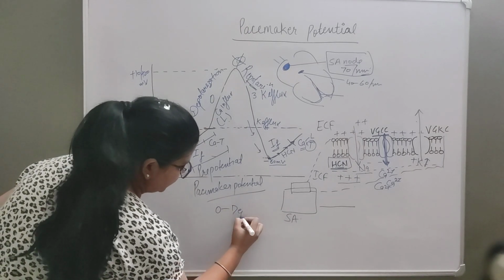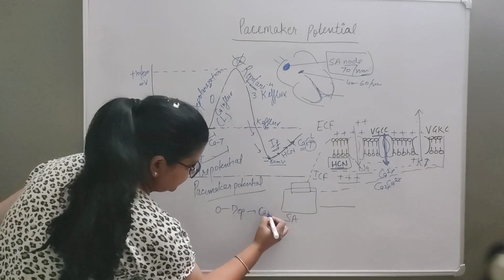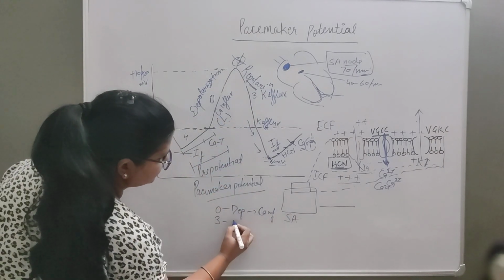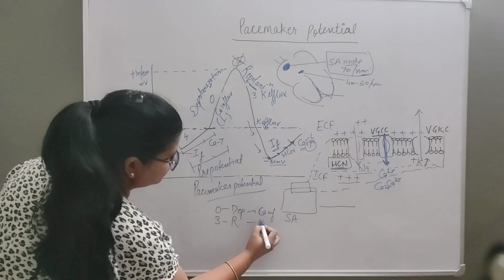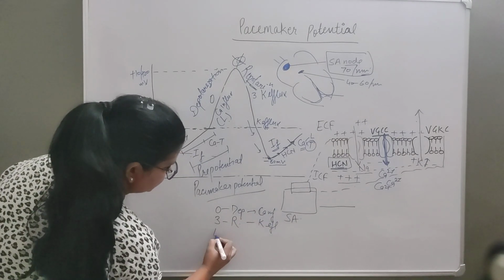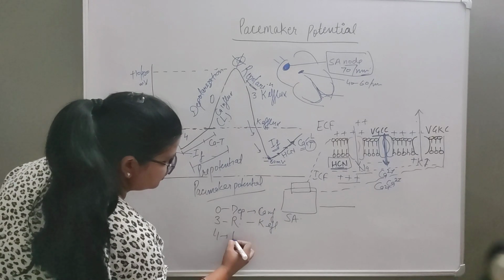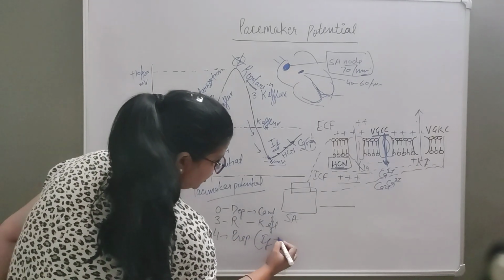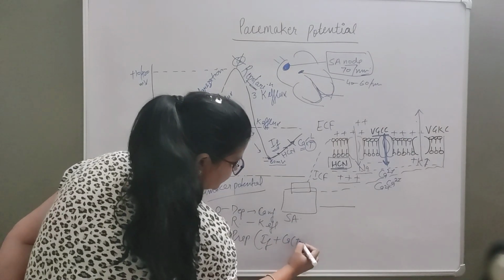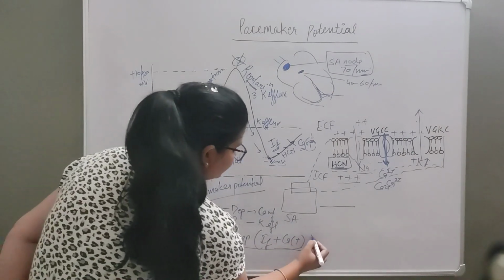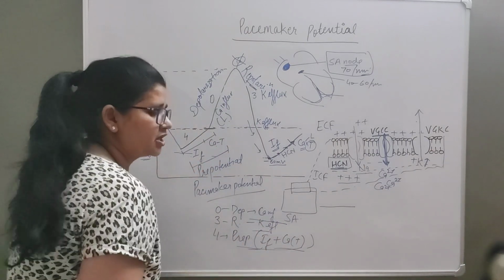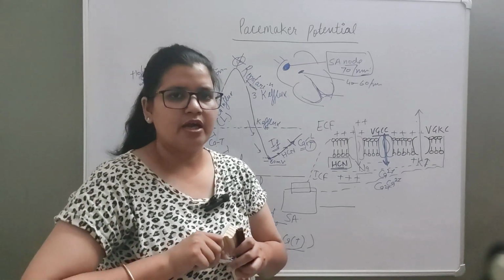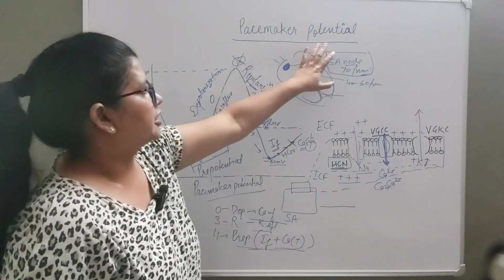depolarization, the reason being calcium influx. Phases 1 and 2 are not there. Phase 3 is repolarization because of potassium efflux, right? Then phase 4 is basically the pre-potential phase, and this is because of the funny current plus calcium channels which are transient type. Okay, so this way the ionic basis of any action potential, whichever action potential is asked, you have to explain in this way. Okay, so this is all about the pacemaker potential of the heart.